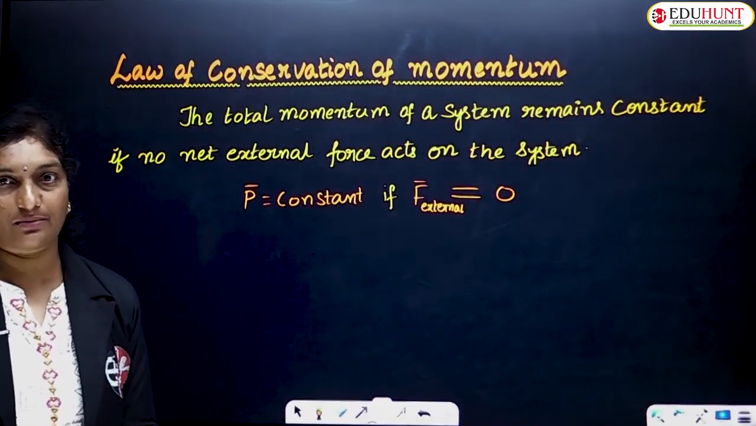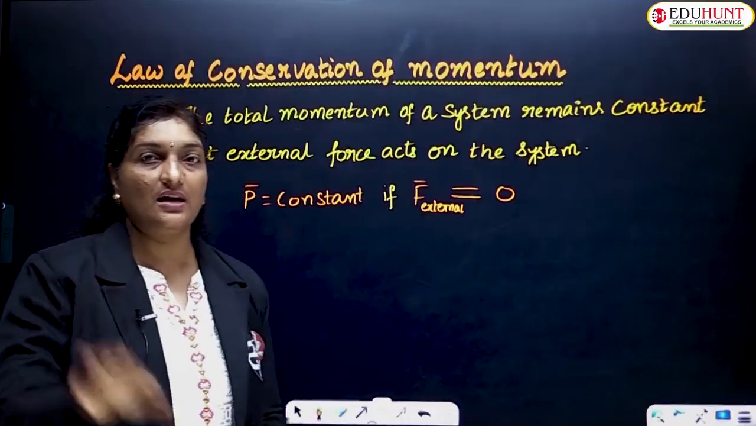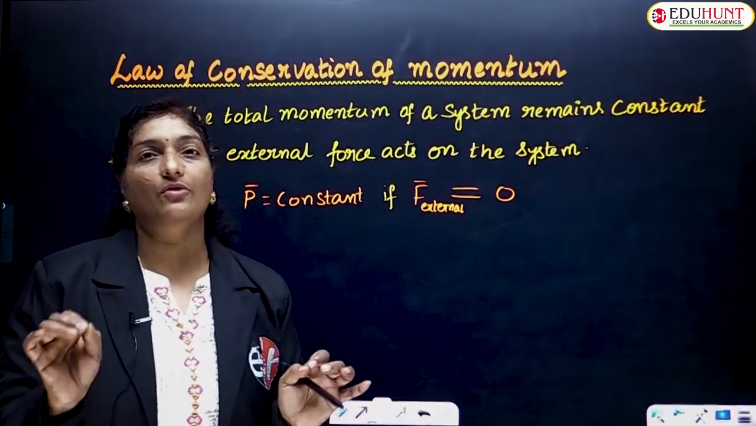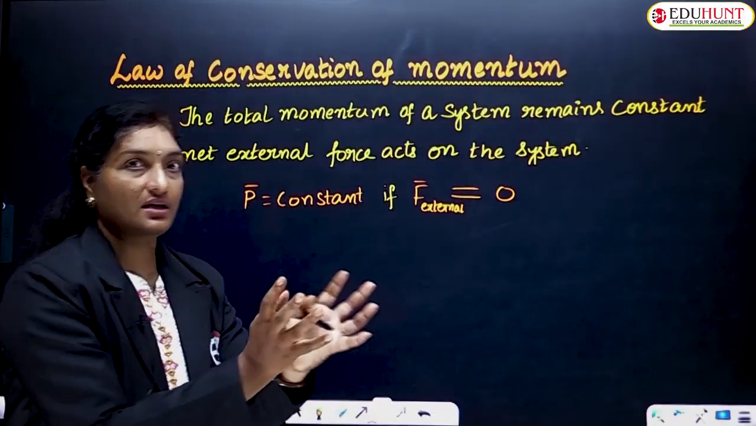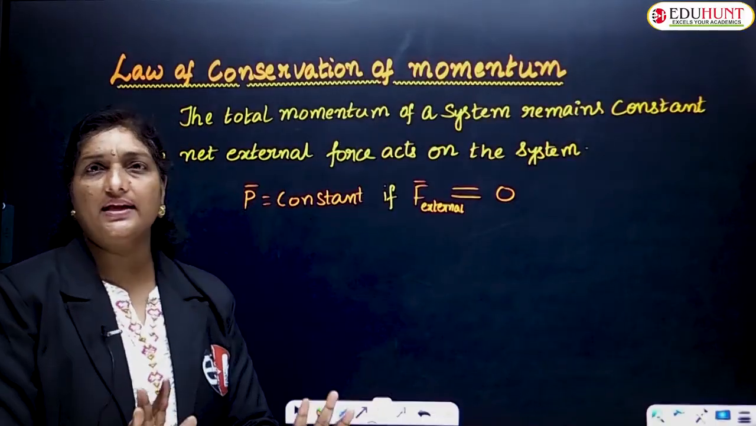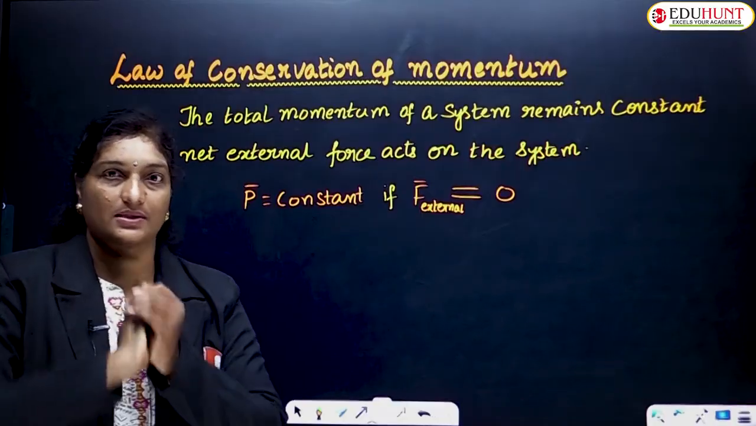So this is the statement. The total momentum of a system remains constant if no net external force acts on the system. External forces, any external forces. In the absence of any external forces, the momentum of the system always remains constant.